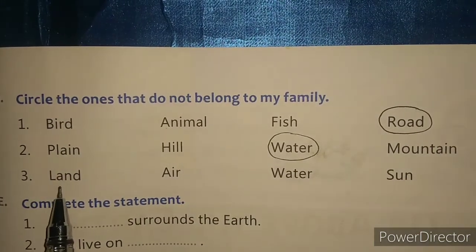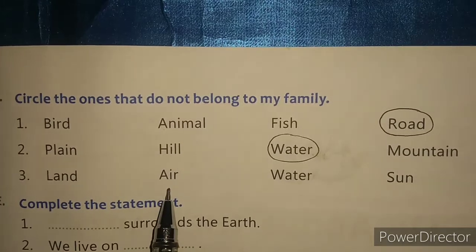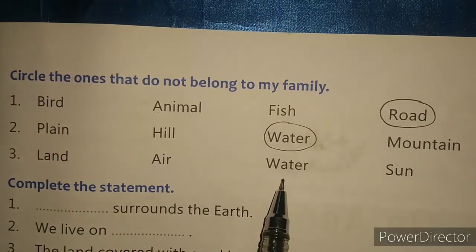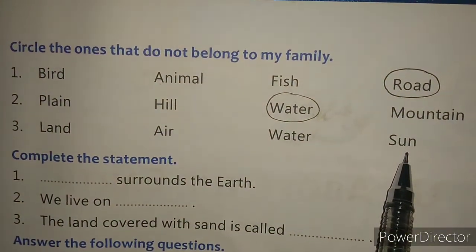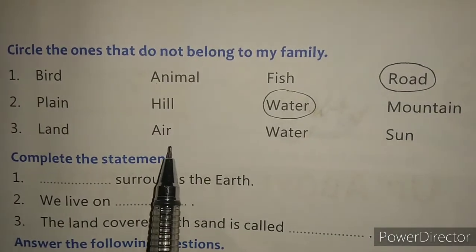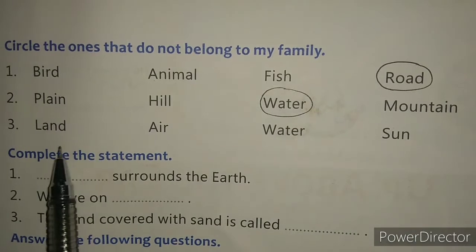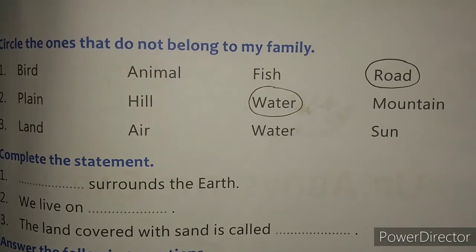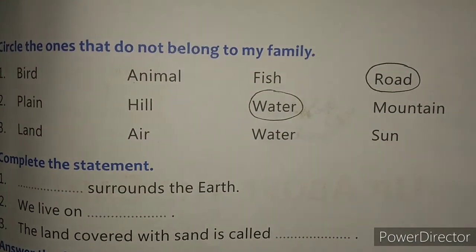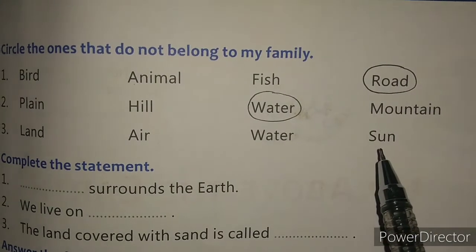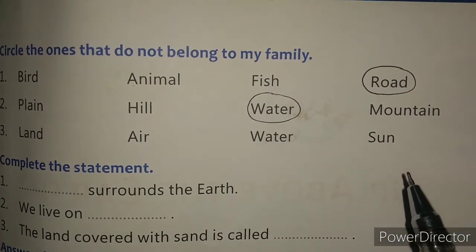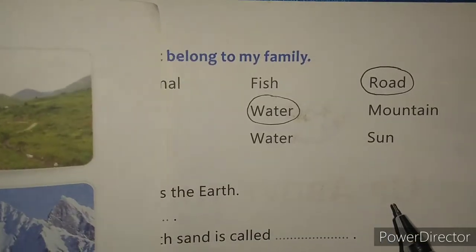Third, land, air, water, and sun. What is odd here, children? Sun is odd here. Why?